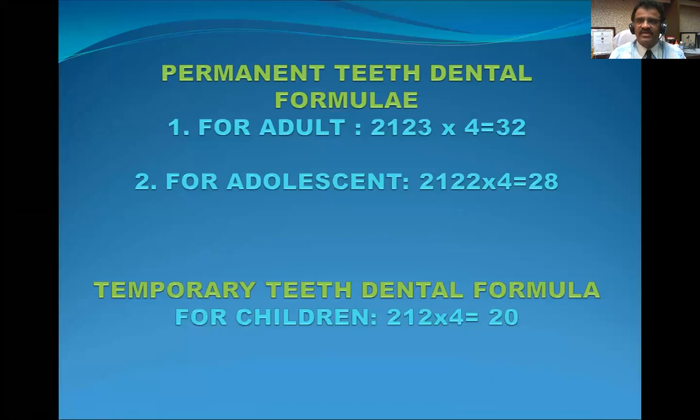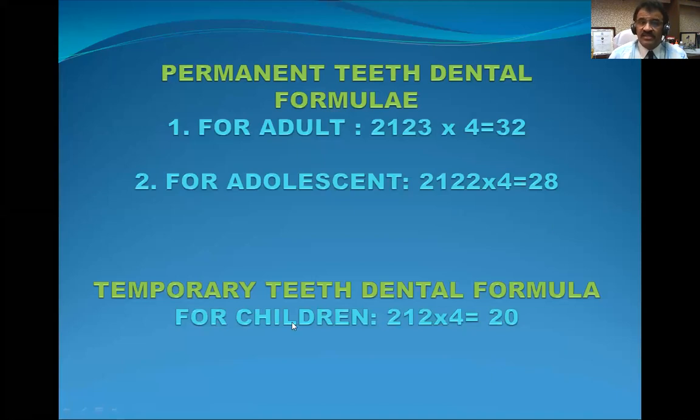That is why we have that intermediate state. Most of you have this adolescent dental formula. You can count your teeth at home today after the webinar and confirm whether you are in the 32 category or the 28 category.